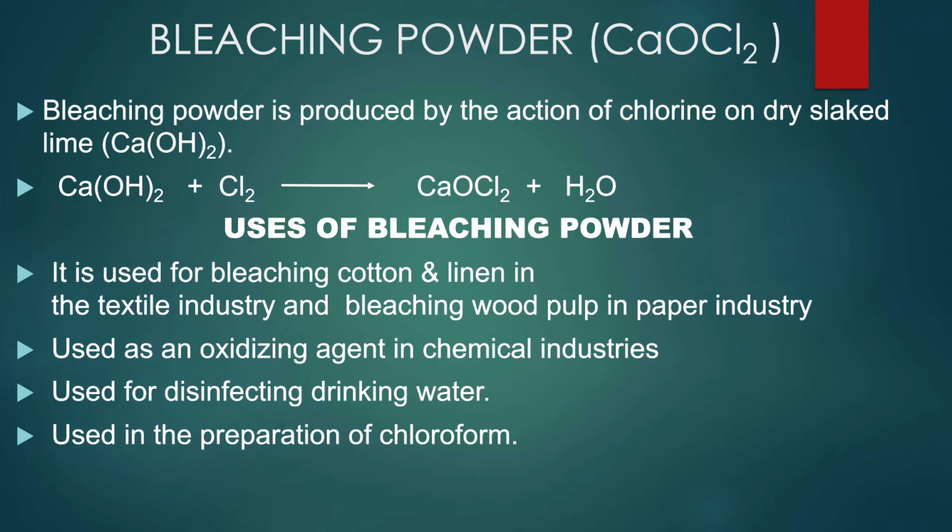Calcium hydroxide reacts with chlorine to give calcium oxychloride and water. Bleaching powder is used for bleaching cotton and linen in the textile industry and bleaching wood pulp in the paper industry. It is used as an oxidizing agent in chemical industries and for disinfecting drinking water. It is also used in the preparation of chloroform.